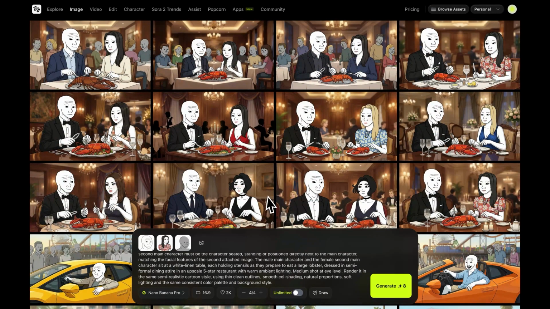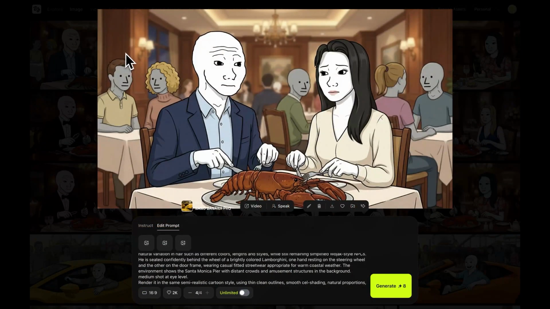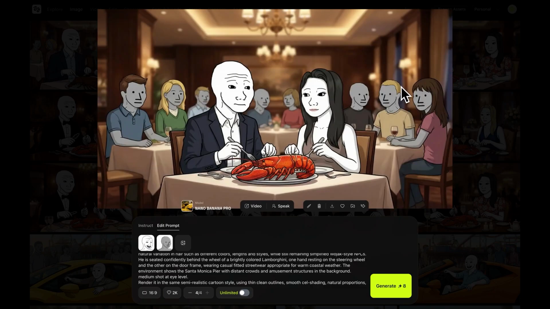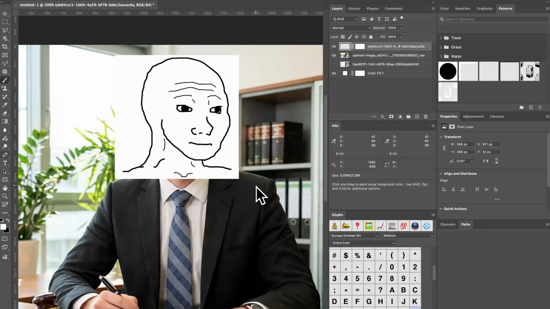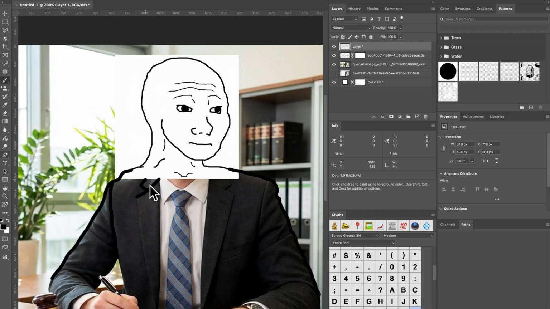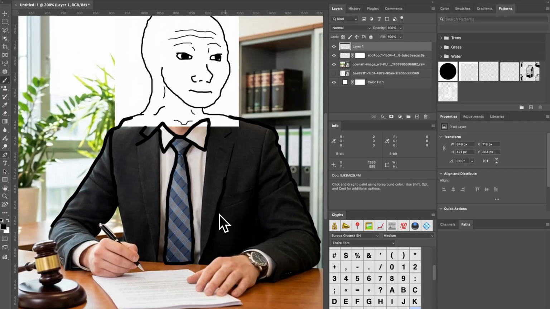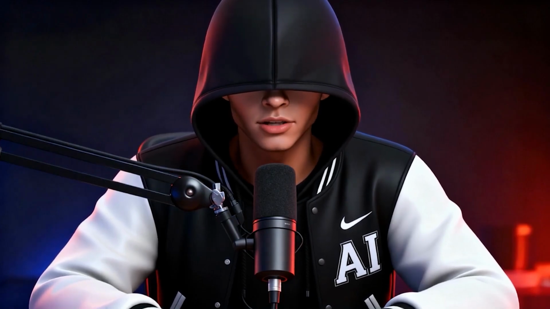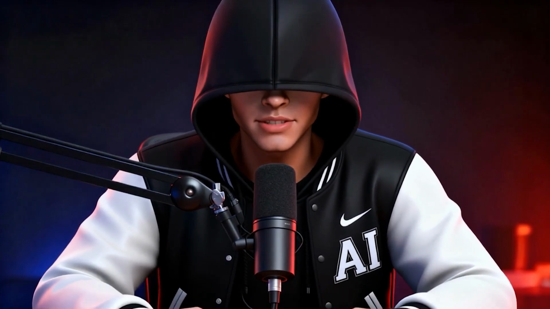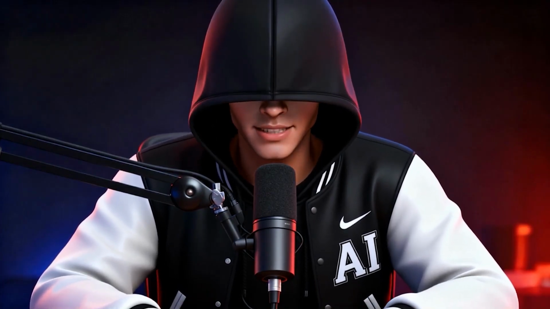As you can see, the results are done, and honestly, they all look super clean. Let's take this image as an example. Nano Banana is trained well enough to add the NPC bystanders into the background while keeping the attention on Wojak and his date. It makes the whole thing feel like a real animated Wojak moment. It's crazy to think that something that used to take hours of drawing can now be achieved by writing one clear prompt.